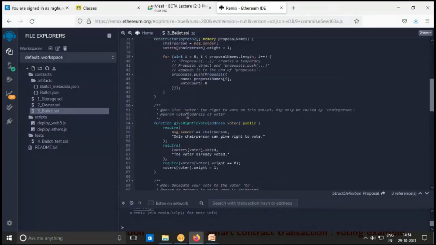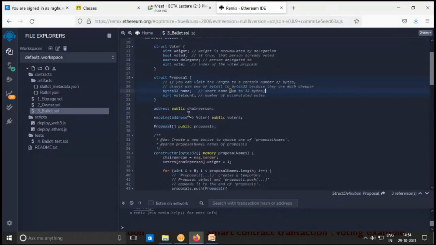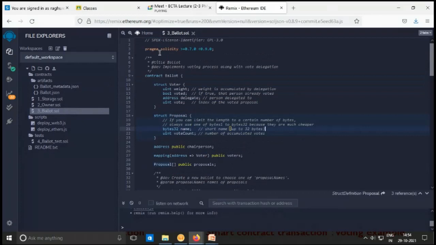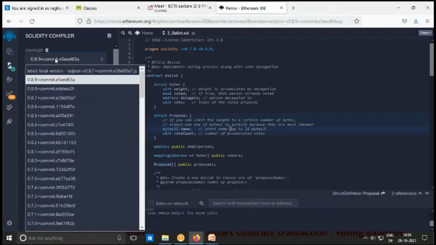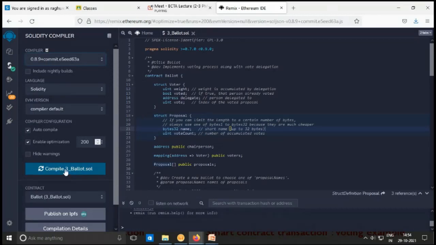Here they have used the voting, and I have just converted it into the bidding type, and the case has been provided. So you can compile this code because you are going to use this pragma solidity 0.7.0 to 0.9.0. So you can go to this and select up to 0.9.9 and compile 3_ballot.sol. So you can compile it.